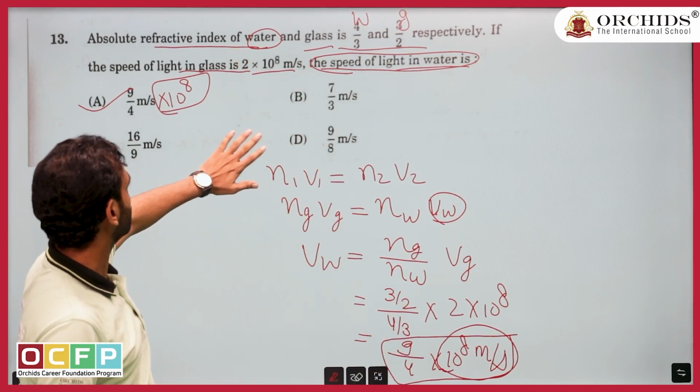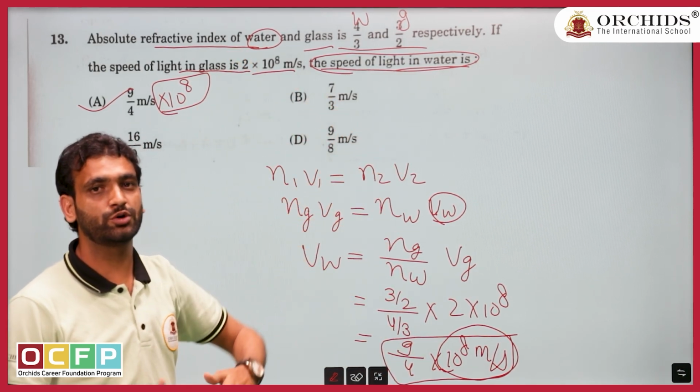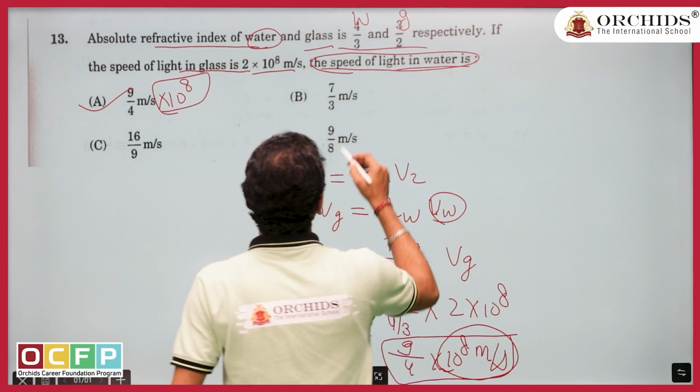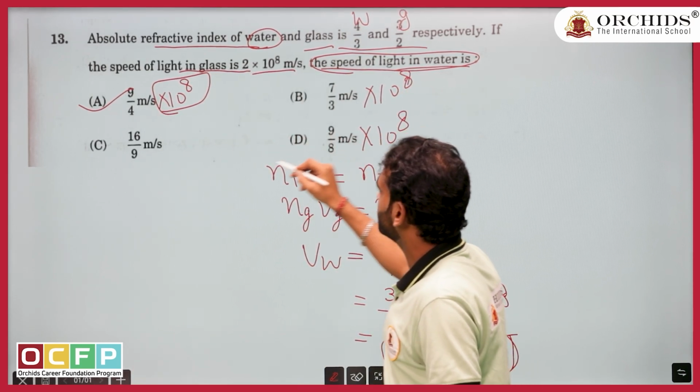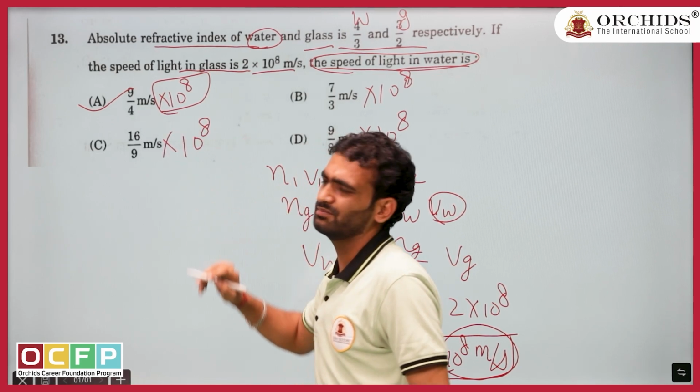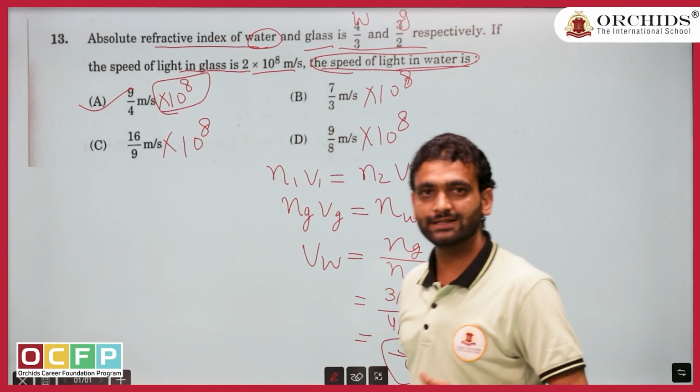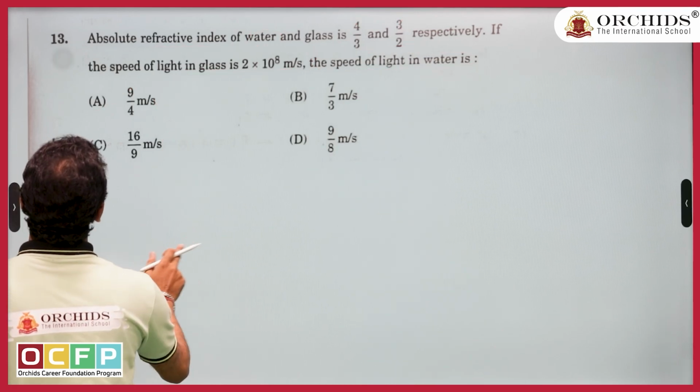Sorry, options are wrong. Obviously, this much speed is not possible. Of speed of light we are talking. So definitely all the options are going to have 10 to power 8. It may be misprinting, but it can't be incomplete. I think question is clear. Yes. Let us go to the next question.